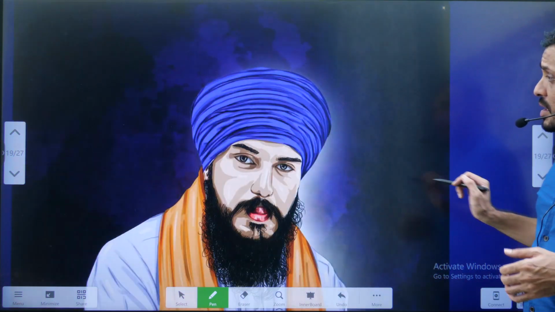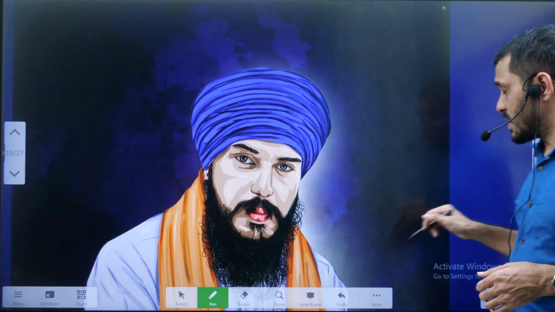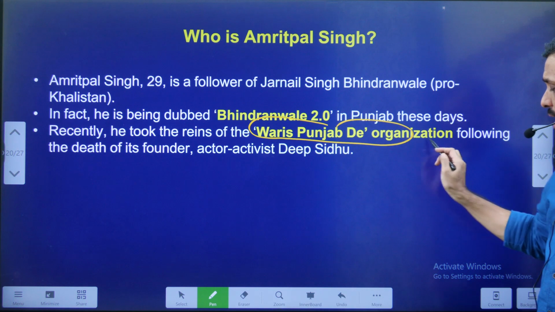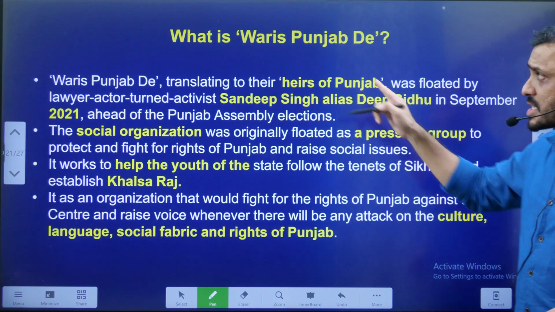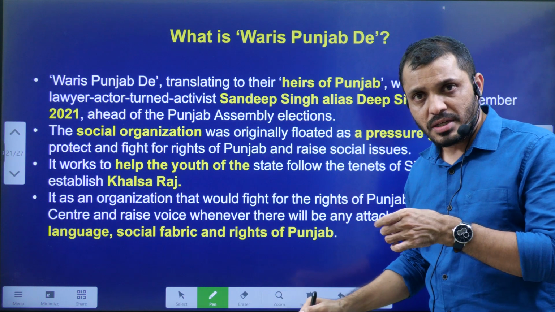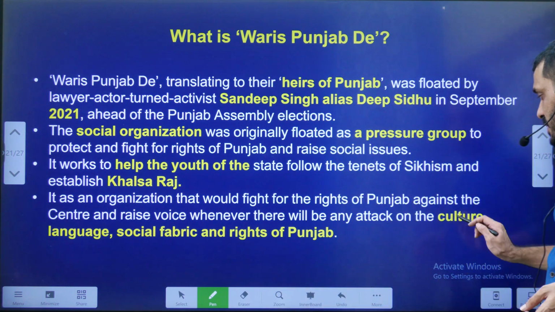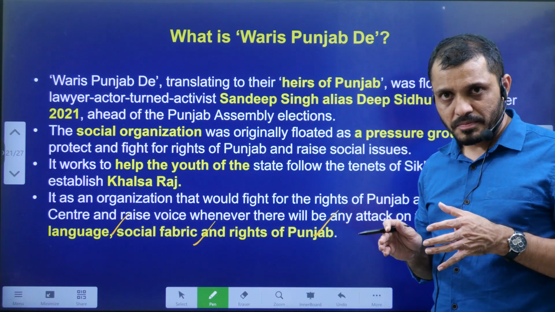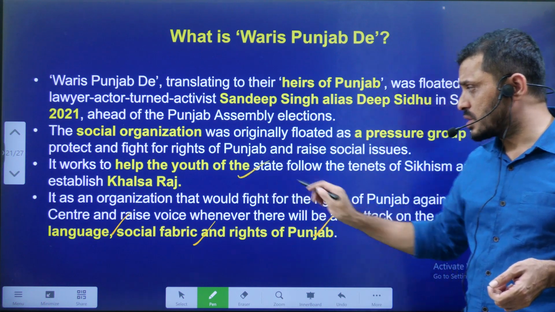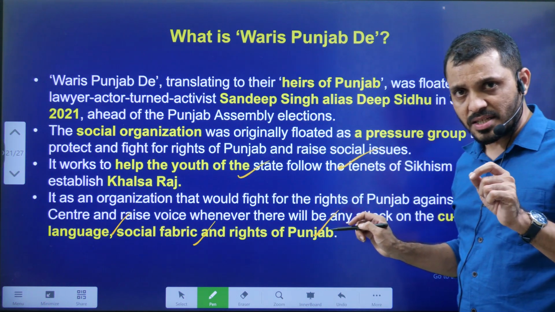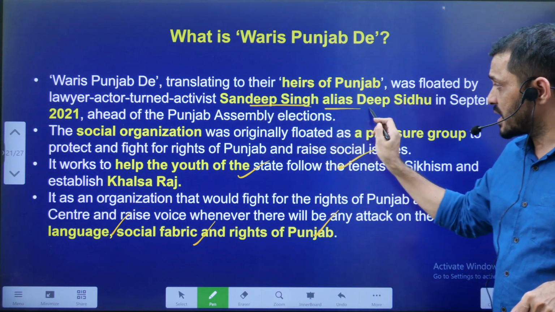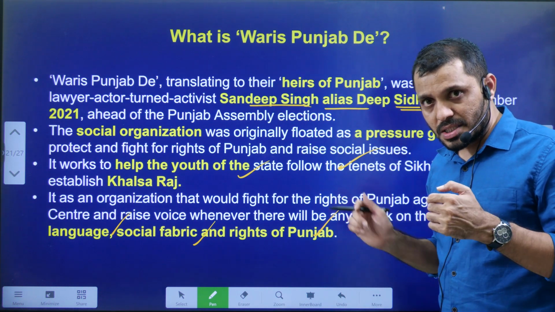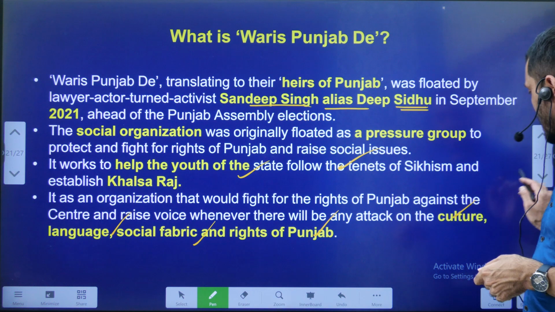And now this Amritpal Singh, who claimed himself as Bhindranwale 2.0, recently took the leadership of the Waris Punjab De organization. What is this Waris Punjab De? It is an organization established to protect Sikh culture, language, social fabric, and the rights of Punjab. And it is also supposed to help the youth of the state to establish Khalistan. Actually, it was established by Sandeep Singh alias Deep Sidhu. After his death, the organization's leadership was taken over by Amritpal Singh.